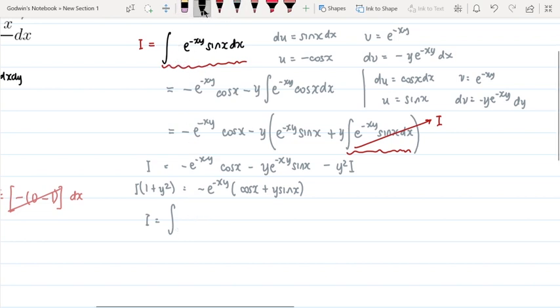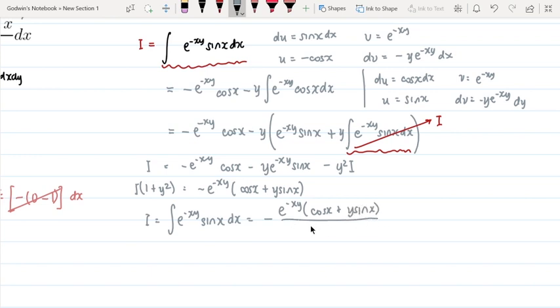There's no problem with that. So we won't be solving for the limits yet. The integral of e to the negative xy sine x dx, that is just equal to negative e to the negative xy of cosine x plus y sine x all over 1 plus y squared.